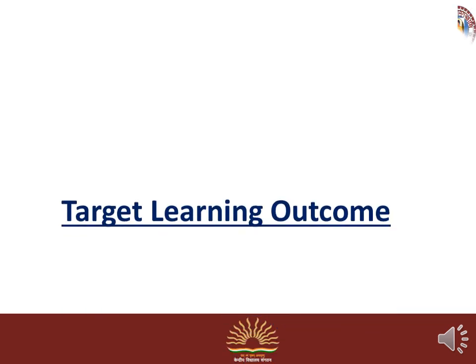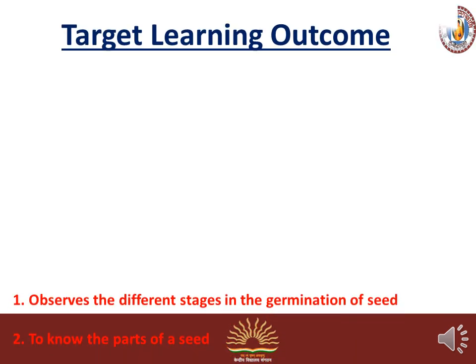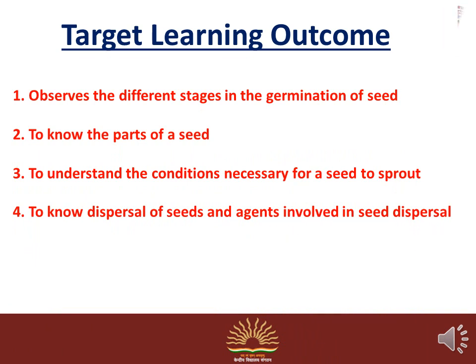What is the aim of this lesson? The aim of this lesson is to observe the different stages in the germination of a seed. It means germination has different stages, and you have to know those stages of germination to know the parts of a seed. Next, to understand the conditions necessary for a seed to sprout, and to know dispersal of seed and the agents involved in seed dispersal.